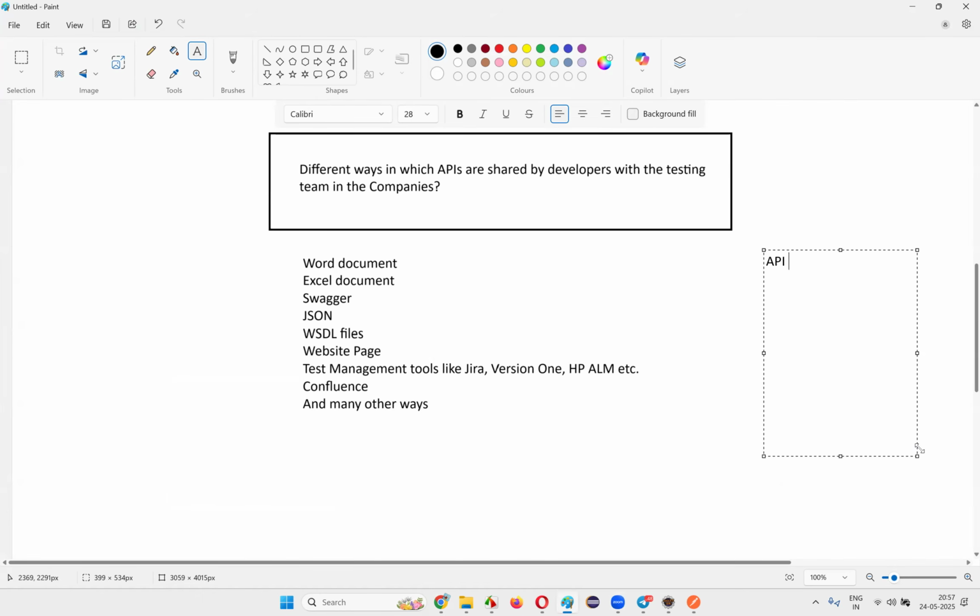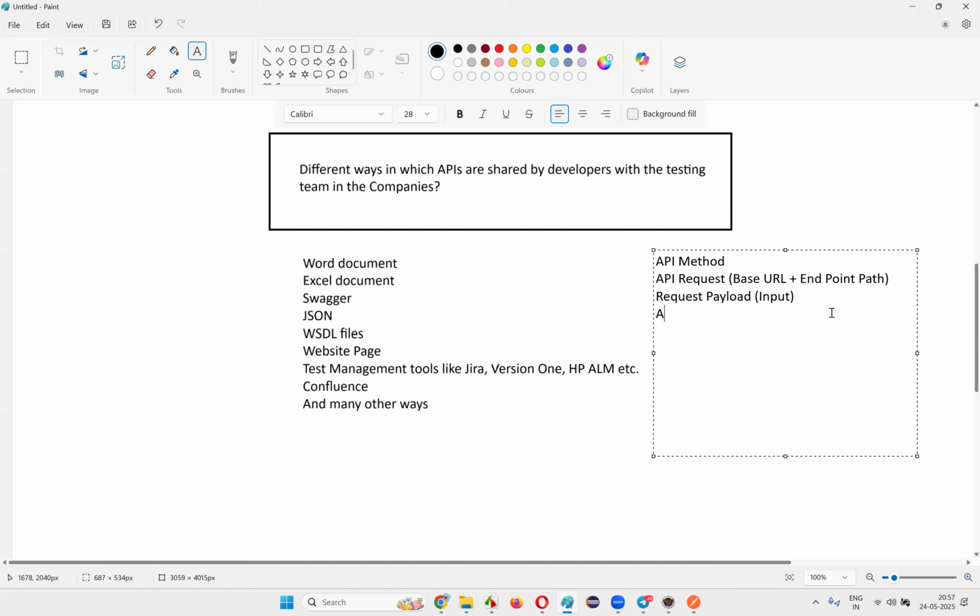API method, it will contain the API request, which is a combination of base URL plus endpoint path. The next item that will be shared in this API documentation by the developer is the request payload, that is the input. It can be in JSON format or whatever it is.